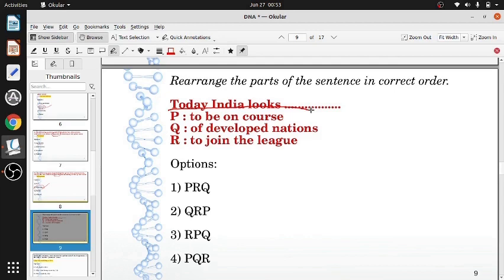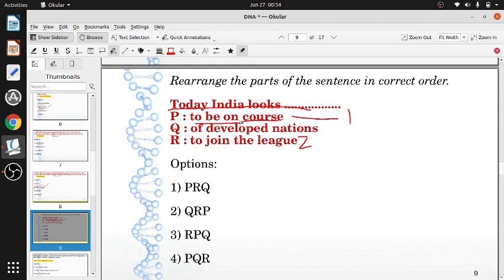Today India looks to be on course. Yeah, it makes the meaning. So we can tentatively take P as the first one. On the course of developed nations. No, it cannot be the course of developed nations. It can be in the League of Developed Nations. So we say after, to be on course, to join. So India looks to be on course, we put as 1. To join the league we put as 2. The League of Developed Nations. To join the League of Developed Nations.